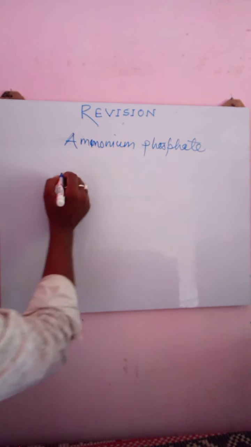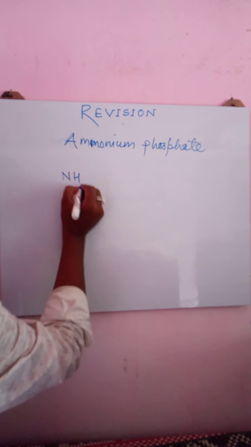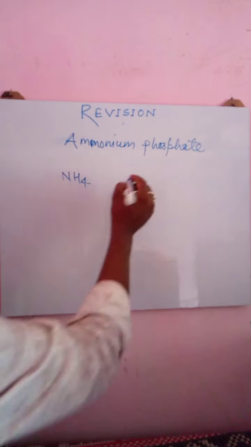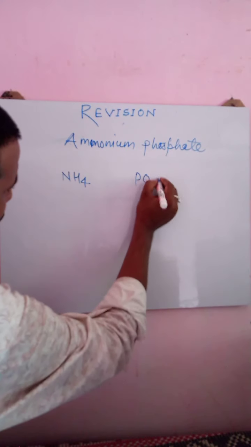You recognize first what this chemical name consists of. It consists of ammonium radical and phosphate radical. I hope you know the formula of ammonium radical. It is NH4 plus. Plus means the charge present over this ammonium, and it will be equivalent to the valency of that ammonium radical. And phosphate radical formula is PO4.